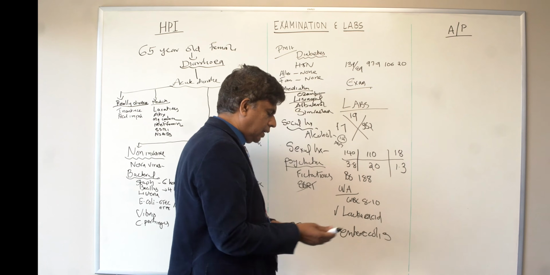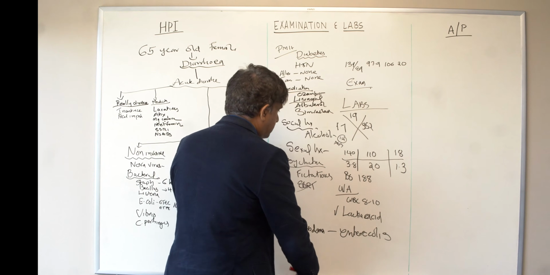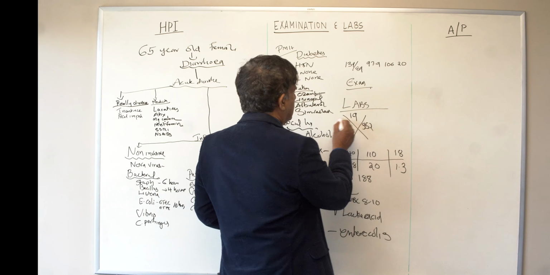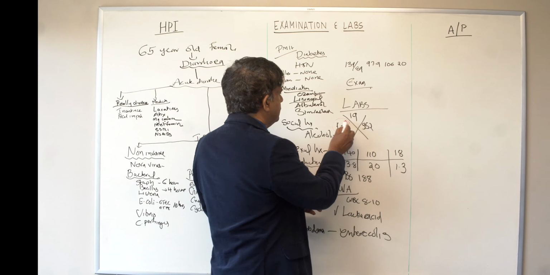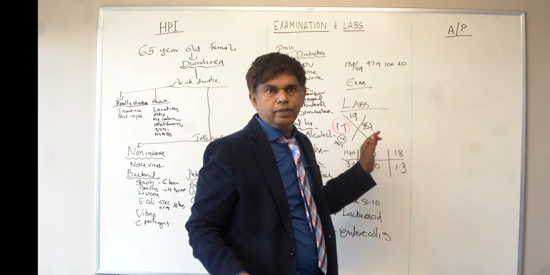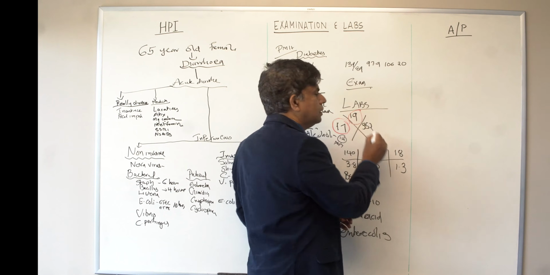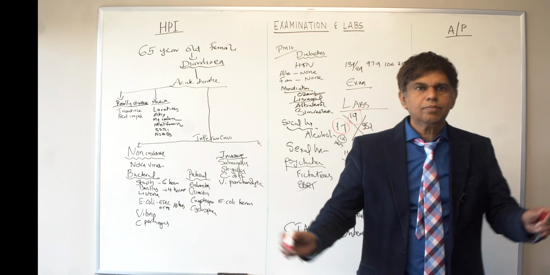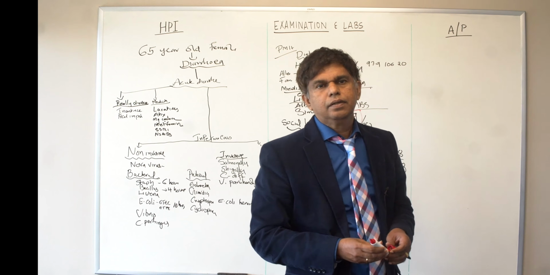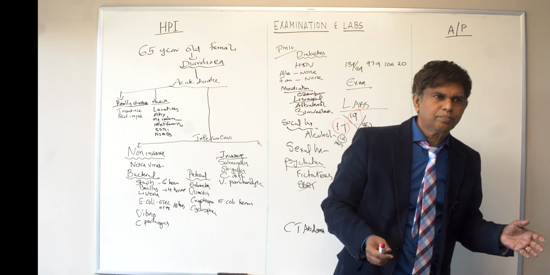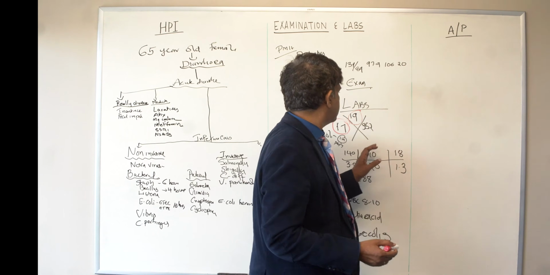All right, so we have a lot of labs up here, right? So just circle the labs. We know there is an elevated white count, so we need to be very careful. Hemoglobin is 19. Why is hemoglobin 19 in this patient? Dehydration, most likely. That's pretty high, dehydration right here.